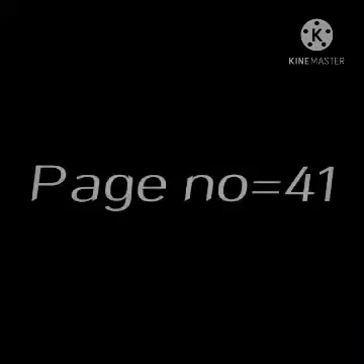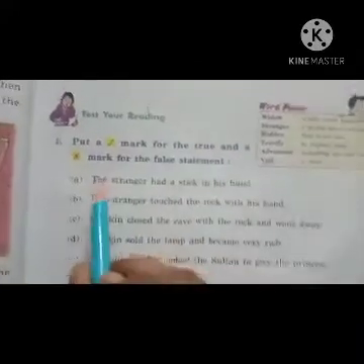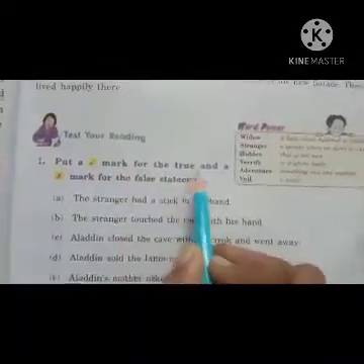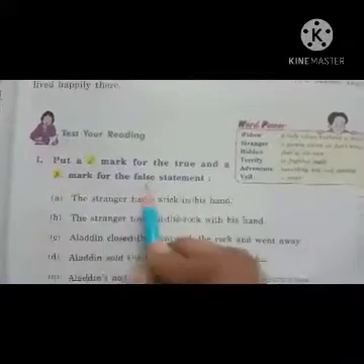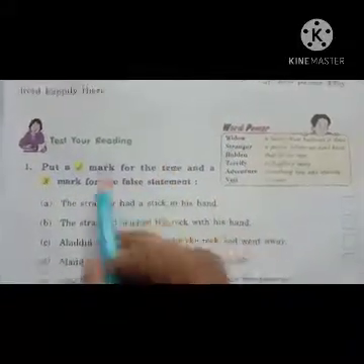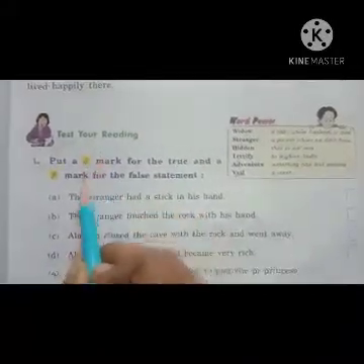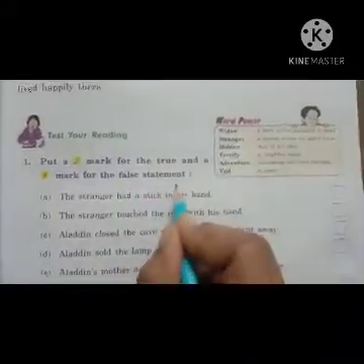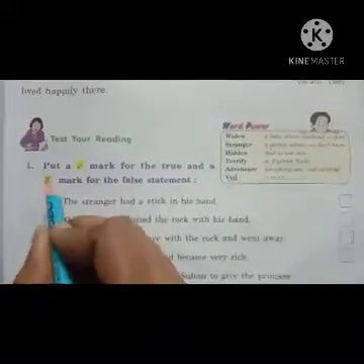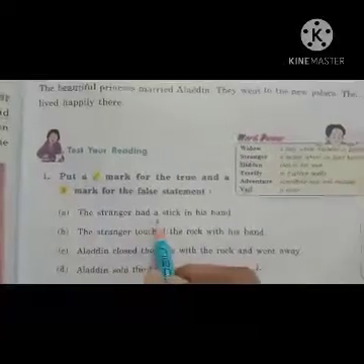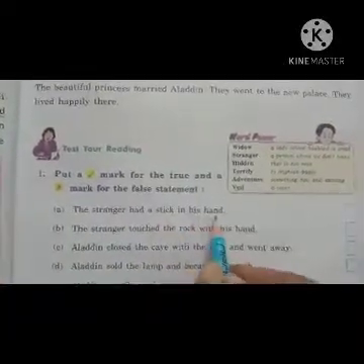Okay, children, open your textbooks, page number 41. Now see here, put a right mark for the true statement and the cross mark for the false statement. If the statement is true, we have to keep the tick mark. Next, if the statement is false, we have to keep the cross mark. See the first one, the stranger had a stick in his hand.